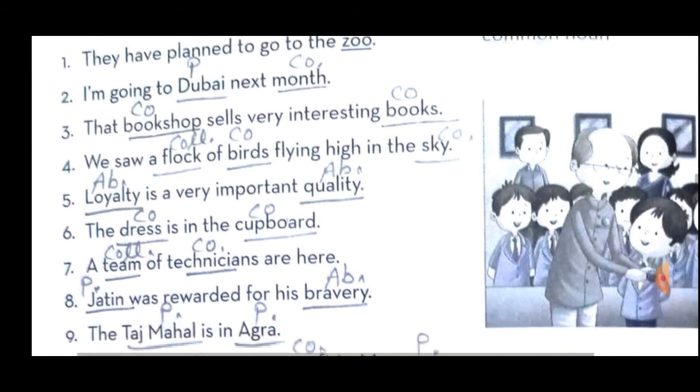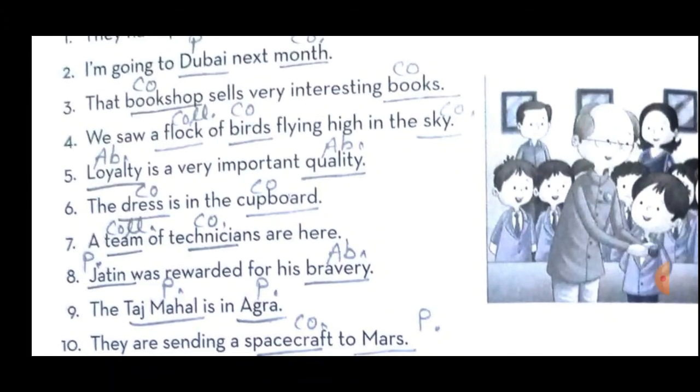Okay, now sentence number 5. Loyalty is a very important quality. So here two nouns are there. First is loyalty, that is an abstract noun. We can feel that a particular person is very loyal, but we can't touch loyalty. That's why here you have to write abstract noun. In short you can write AB. And the other word is quality, that is also an abstract noun.